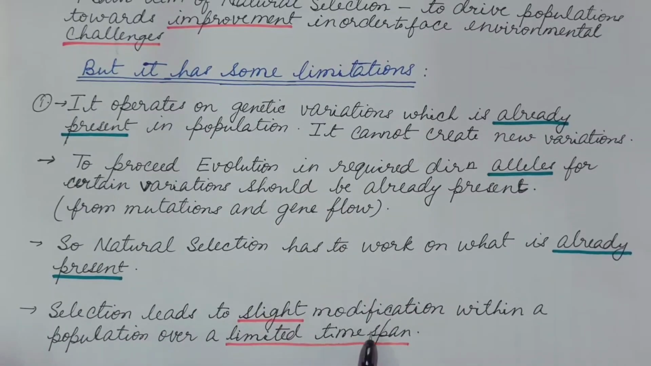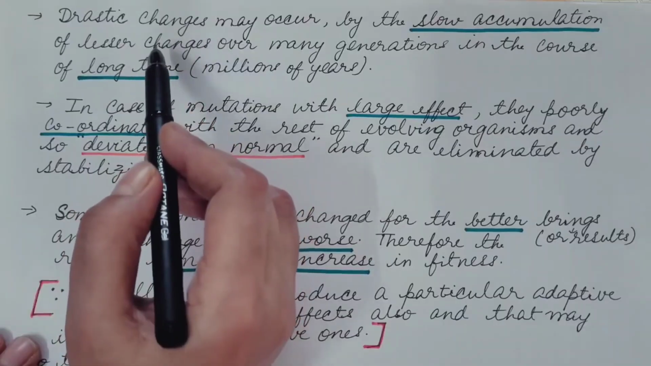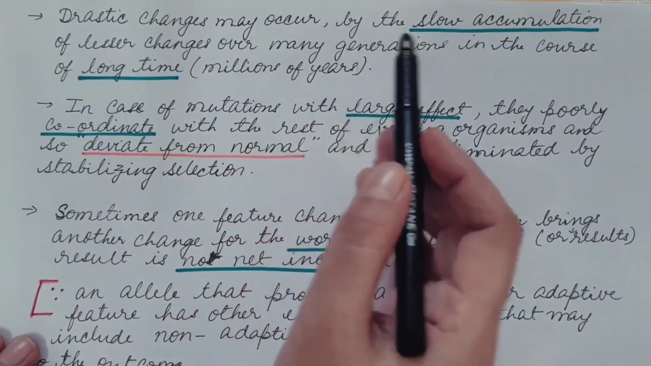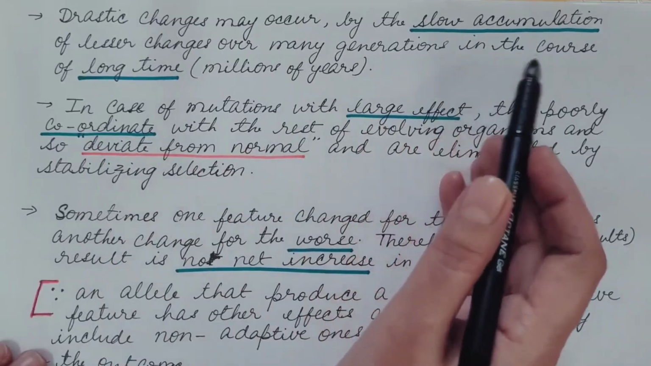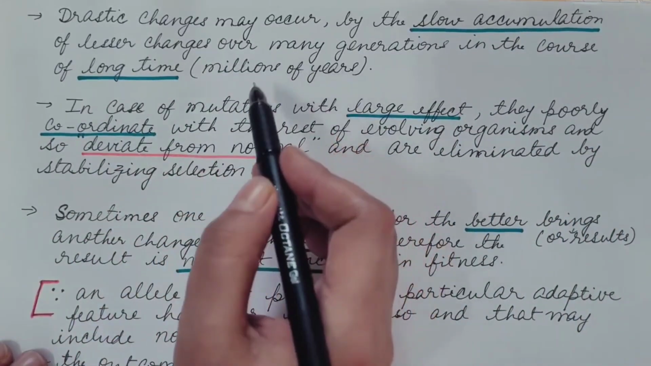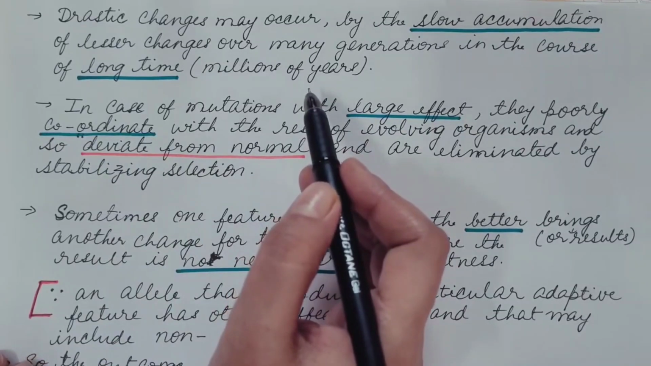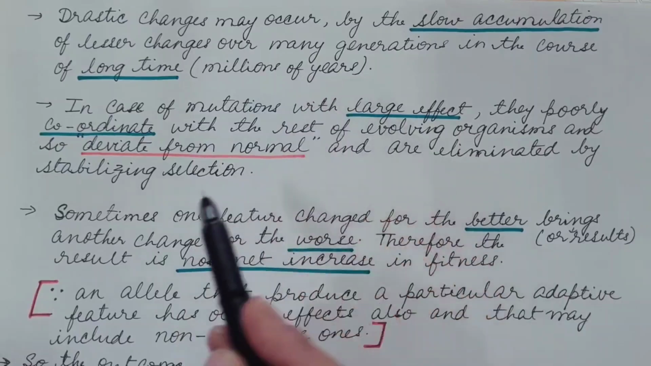Selection leads to slight modification within a population over a limited time span. Over a short period of time, only slight modification takes place in the population. And if there are drastic changes, they may occur by the slow accumulation of lesser changes over many generations in the course of a long time, that is millions of years. So for drastic changes, a very long time is required.